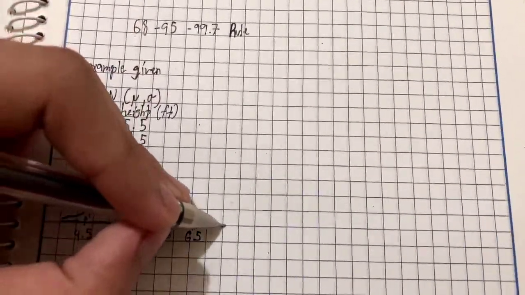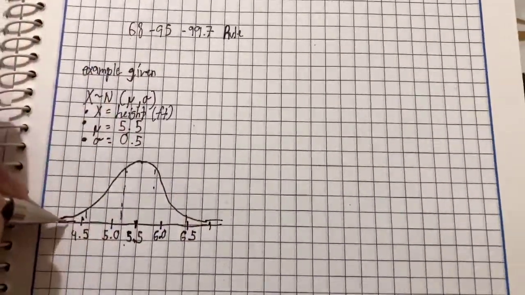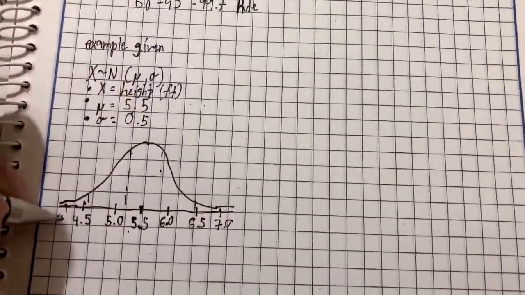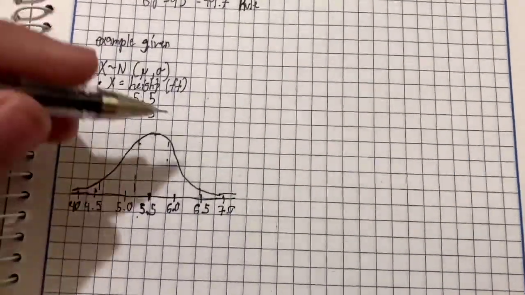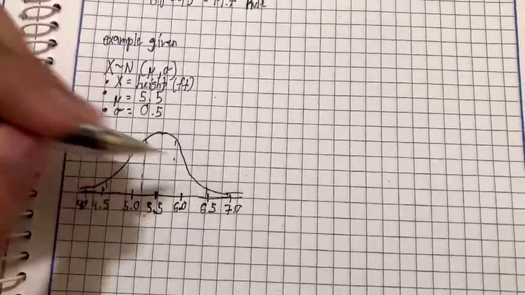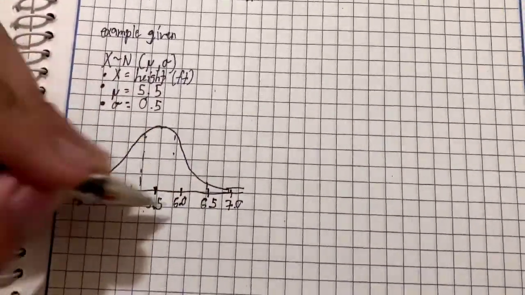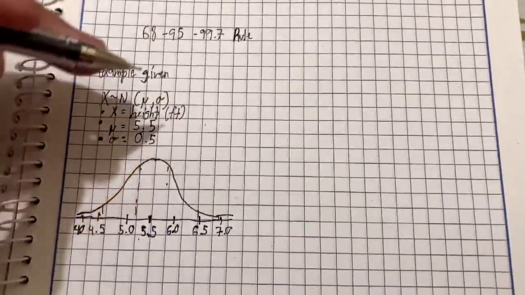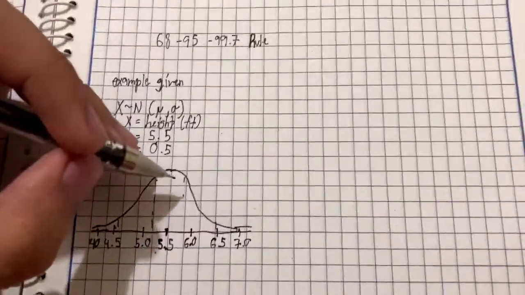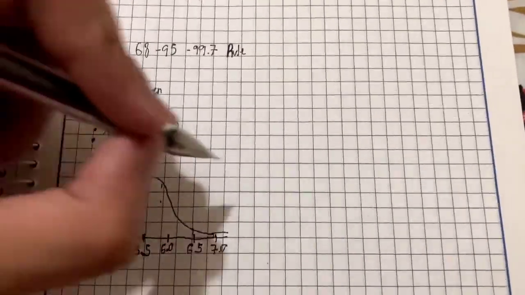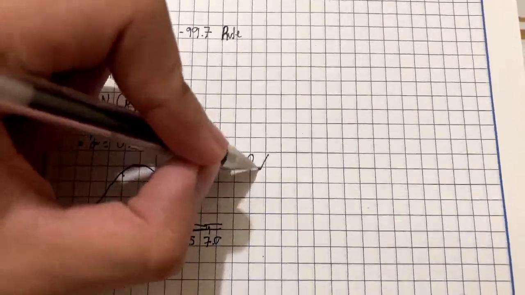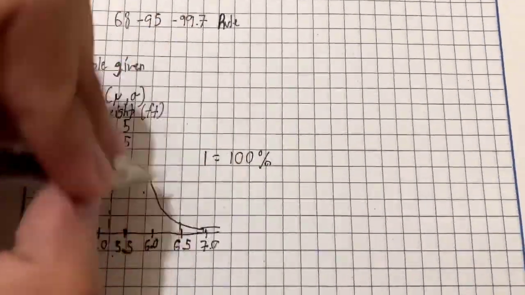If we move another one, which is 7 and here 4, this mostly covers, making it 99.7% true, because the area of a normal curve is equal to 1, or 100%.